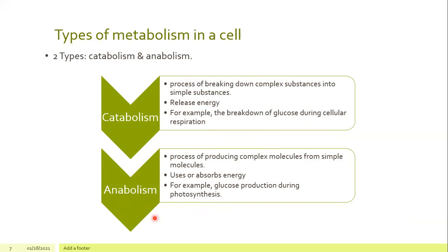And next, anabolism is a process of producing complex molecules from simple molecules. This process of anabolism uses or absorbs energy. For example, like glucose production during photosynthesis. In plants, they will carry out photosynthesis every day. They will use some substrates to build the product, which is glucose here. And this process of building up something is known as anabolism. And catabolism is the process of breaking down something. All right.